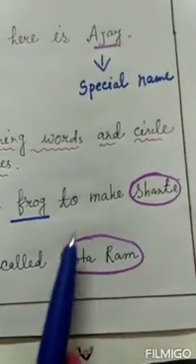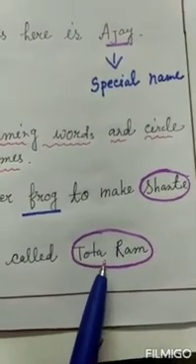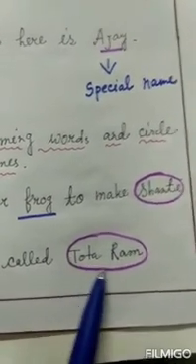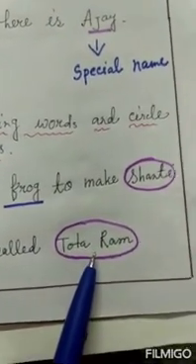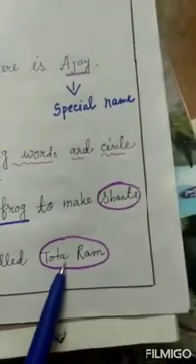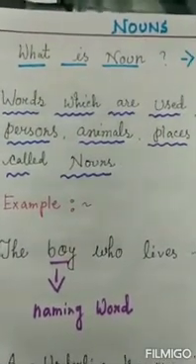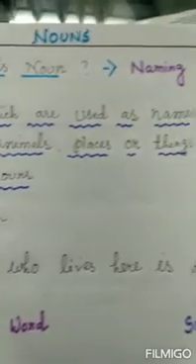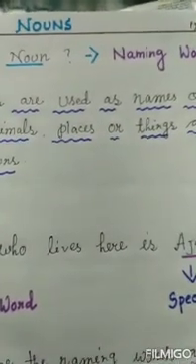The name of the parrot is Totaram, so it is the special name or the proper noun. So again, noun means the naming words, which are used as names of persons, animals, places or things.